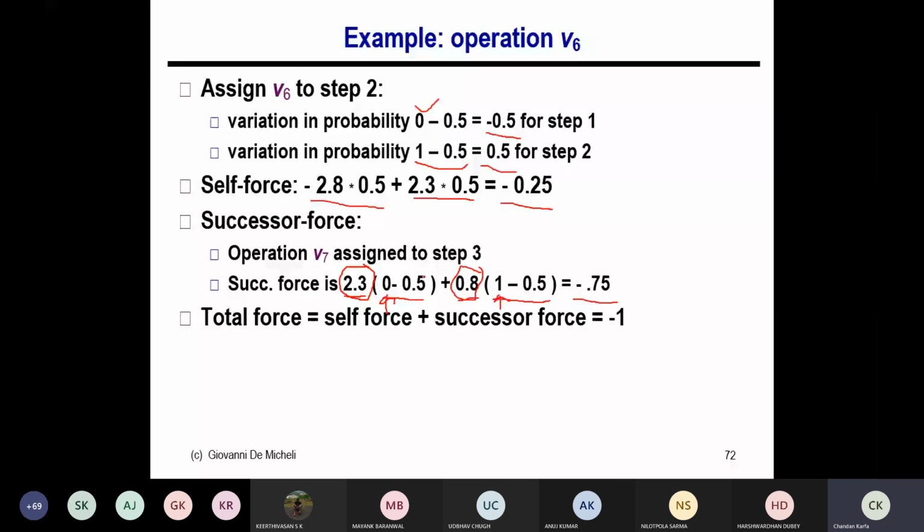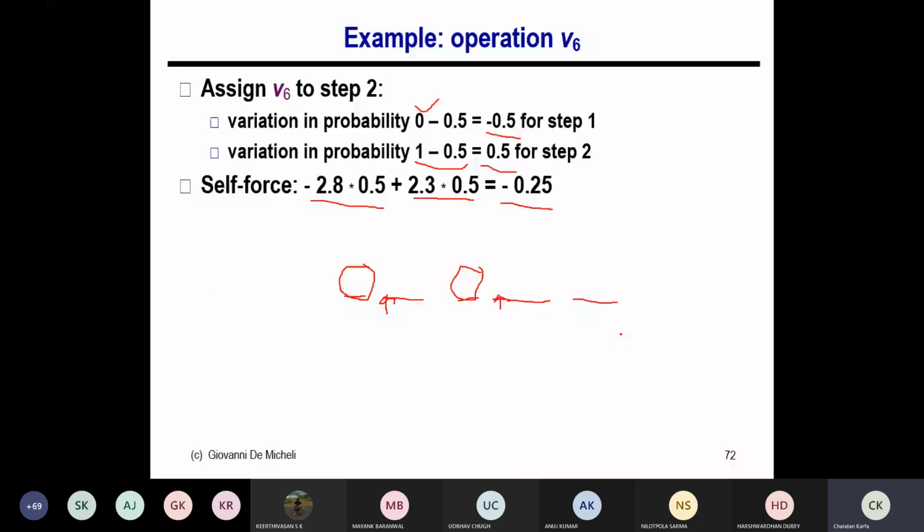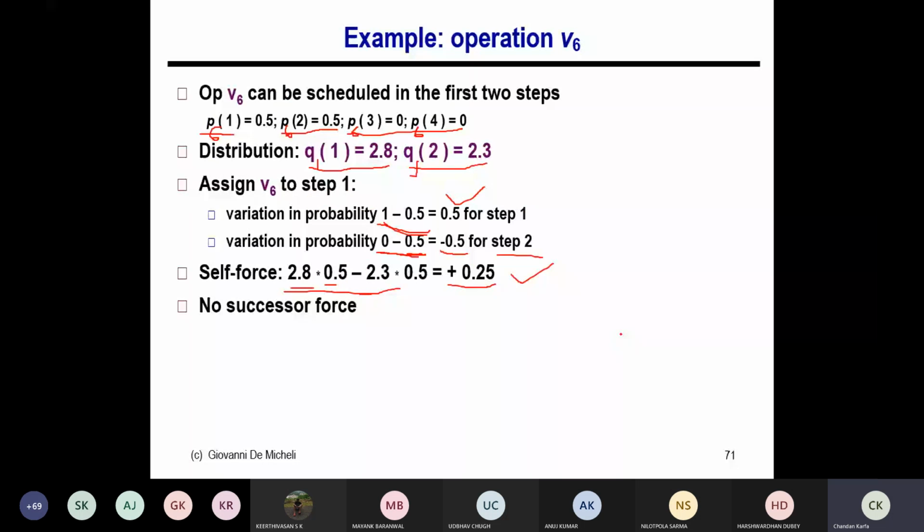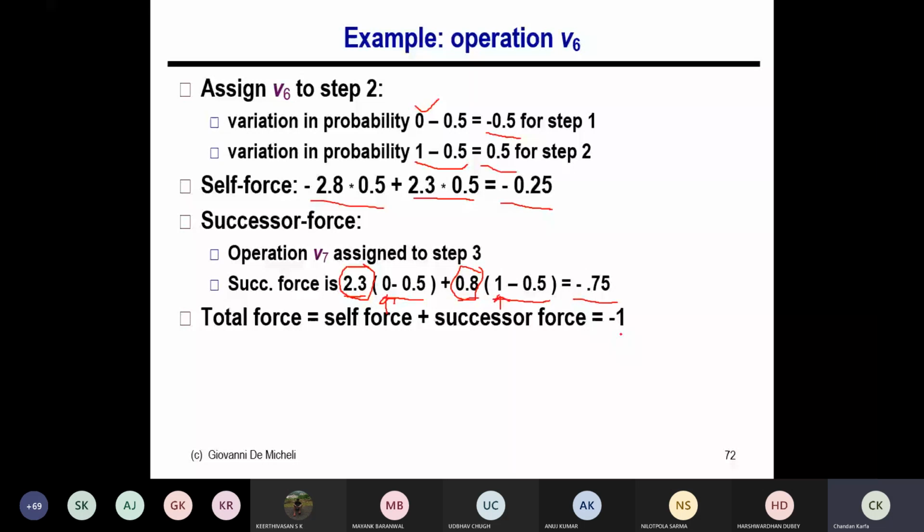So earlier, if I schedule operation 6 in timestamp 1, then the total force is plus 2.5, and if I schedule operation 6 in timestamp 2, the total force is minus 1. So what is the interpretation? If I schedule operation 6 in timestamp 1, the concurrency will increase, and if I schedule it in timestamp 2, then concurrency will reduce by minus 1.